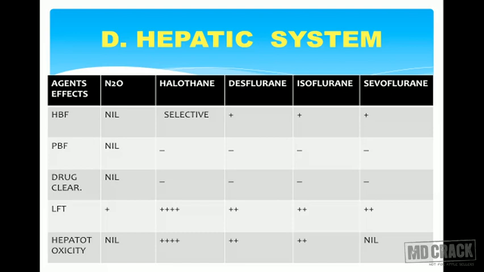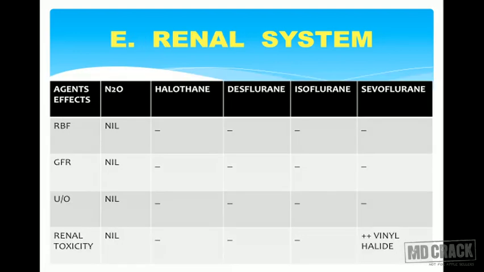Just keep in mind which drug causes hepatotoxicity and which drug causes nephrotoxicity. So which drug has to be used in patients suffering from hepatic ailments, and which drugs should be avoided in patients suffering from renal ailments. Now the potential for hepatotoxicity, just as I mentioned, is very high in case of halothane, whereas in case of sevoflurane and nitrous oxide it is practically nil. Hence nitrous oxide and sevoflurane can be used very easily in patients suffering from hepatic diseases, whereas halothane has to be avoided in patients suffering from hepatic diseases.